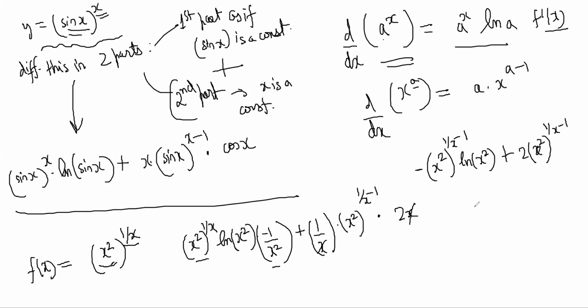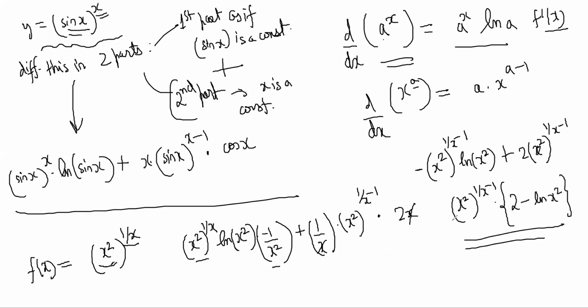So you can take x squared to the power 1 by x minus 1 common, becomes 2 minus ln x squared, right? You should write this answer so that we can verify when we do it in the next page. This is the answer that we got by this method.